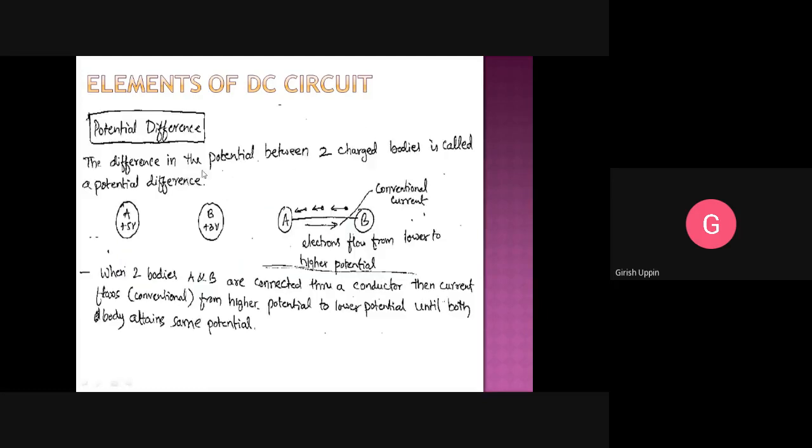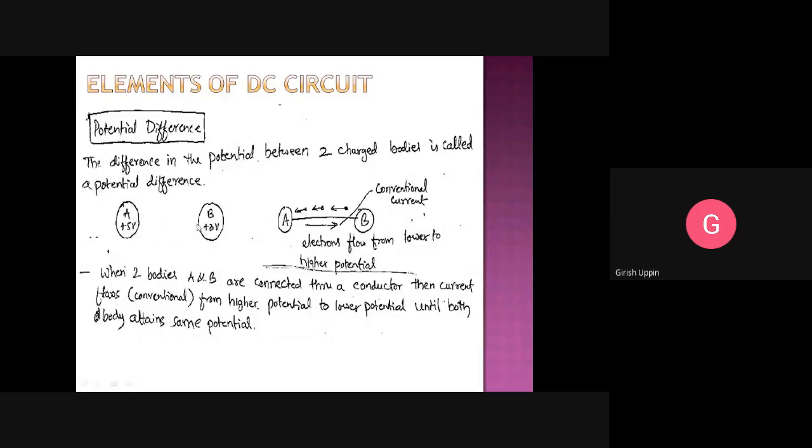Potential difference: the difference in the potential between two charged bodies is called a potential difference. For example, we have one body here, body A, which is charged to plus 5 volt, and this particular body B is charged to 3 volt. If I connect these two bodies, what is the potential difference between them? 5 minus 3, 2 volts. 2 volts is the potential difference.